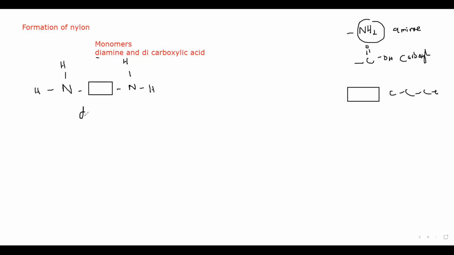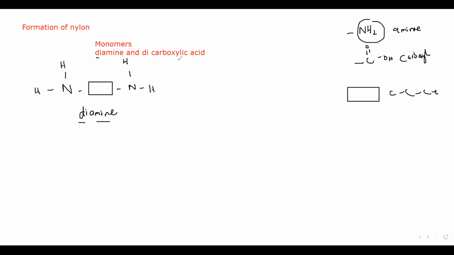This is diamine. Is the structure of the diamine clear? The term di means two and amine means NH2. So it has an NH2 group on both sides. That's why we call it diamine. And between them there is a carbon chain, and this carbon chain may vary in number. So that's not a fixed number. That's why instead of drawing all the carbon atoms, we are just using a symbolic representation, a rectangular box.